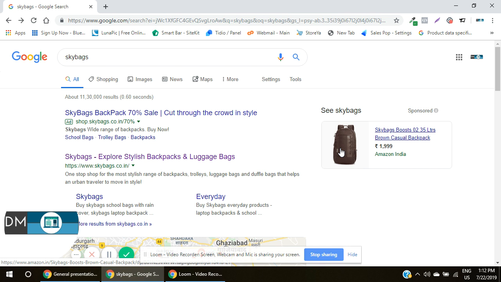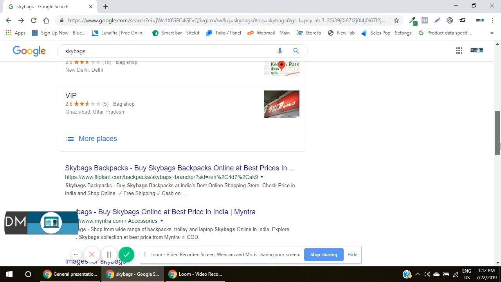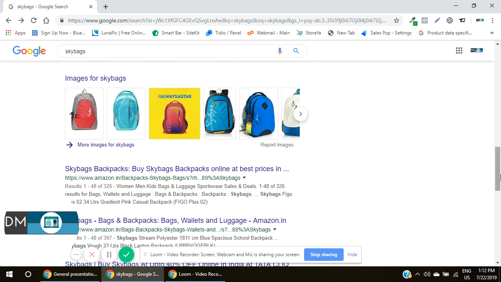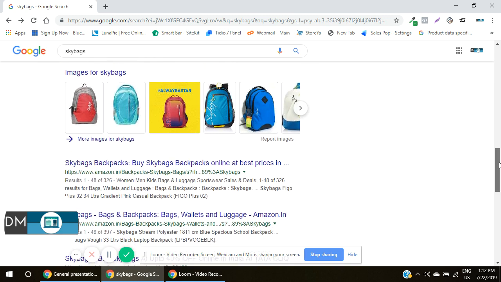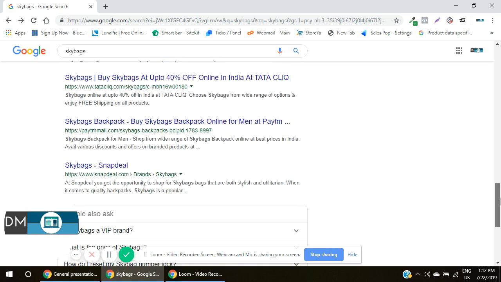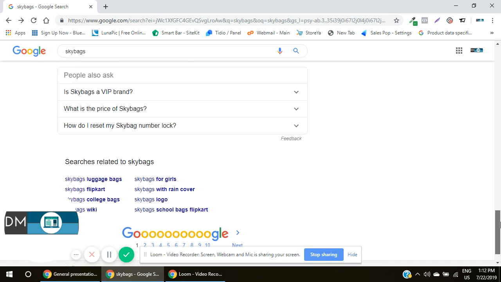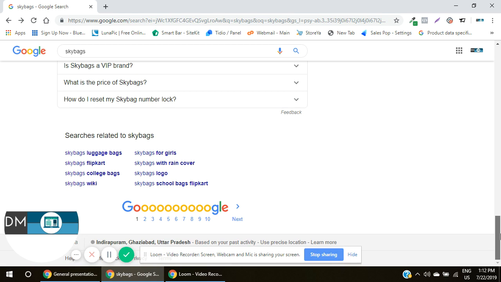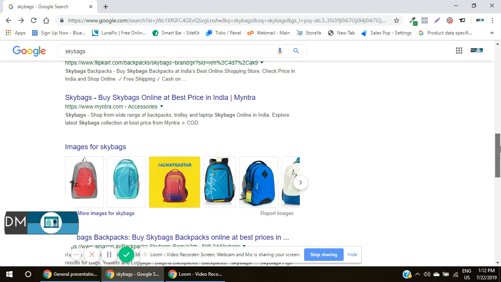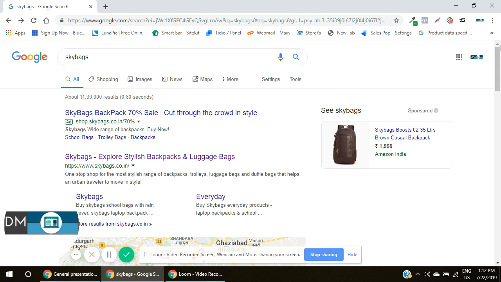Most of the times the shopping ads are displayed on the top of the screen above the Google search ad. Fine. So this is how these ads appear. So let me just take you through the entire page. You can see that there are other images of the skybags which are getting displayed in the middle of it, and there are related words. So this is how the search engine results page looks like.